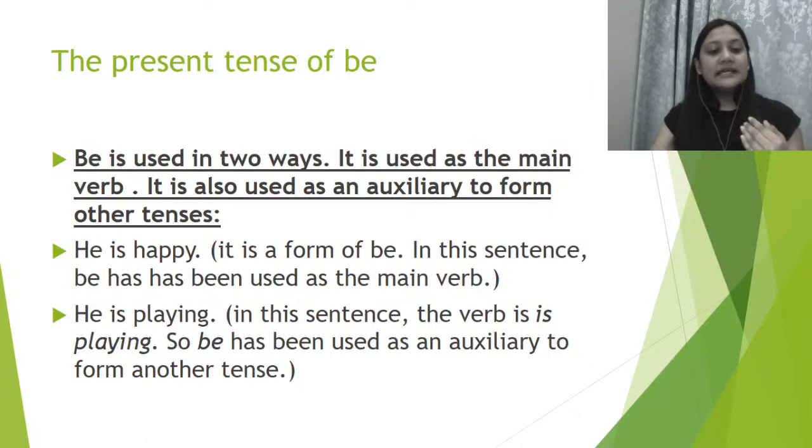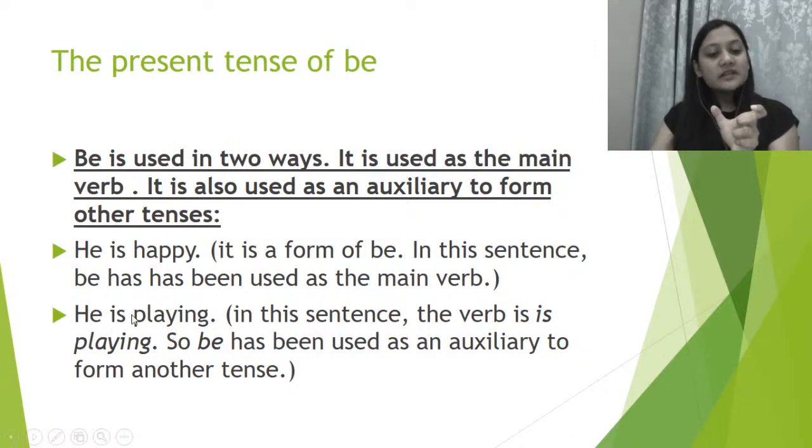For example, he is playing, right? It says he is playing. So in this sentence, the verb is playing. So be has been used as an auxiliary verb to form another tense. तो यहाँ पे हमारा verb क्या है? Playing, right? एक action हो रहा है that he is playing. एक action verb भी है.